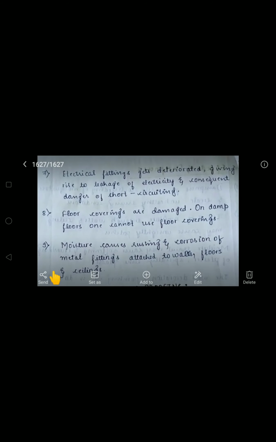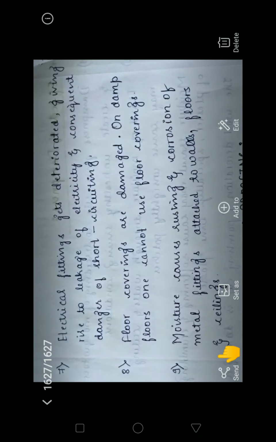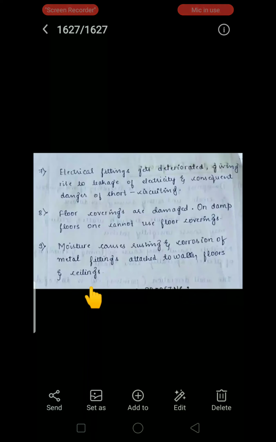Now while placing the doors and windows, we will use some metal grips. They may get rusted or corroded due to the presence of dampness. So today we have learned in this video the definition of dampness and general causes of dampness. Next, what are the defects or effects due to the dampness.